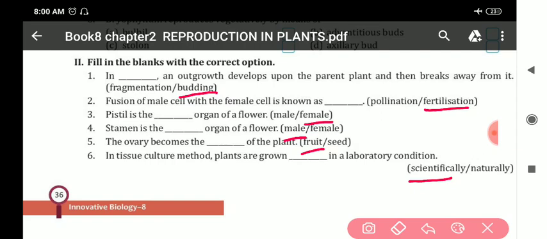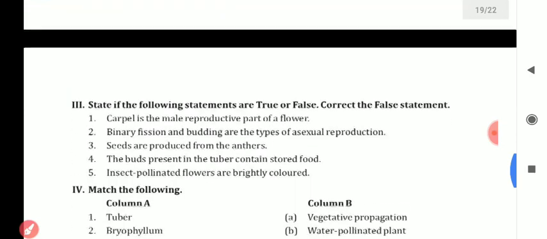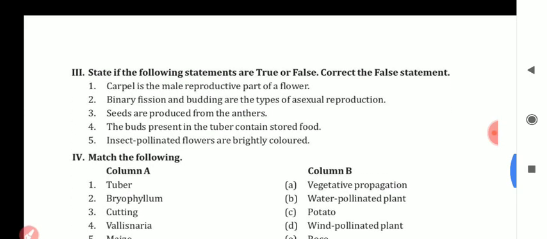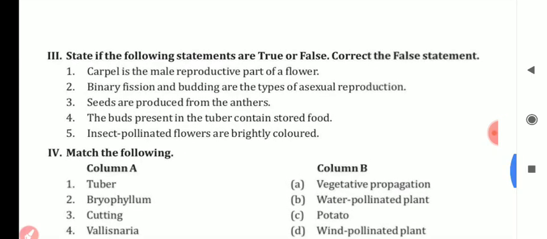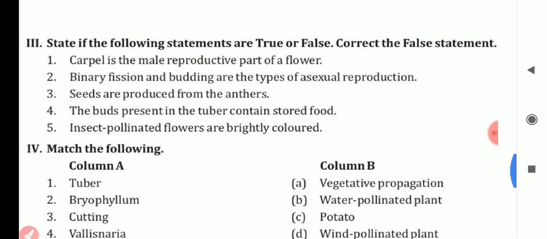Clear? All of you got understood fill in the blanks. Now let us move further. True and false.